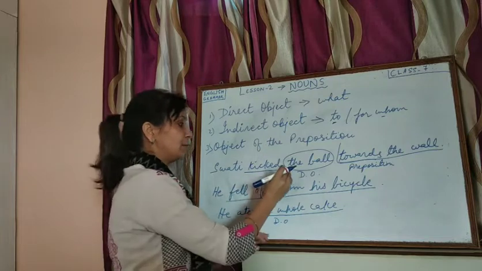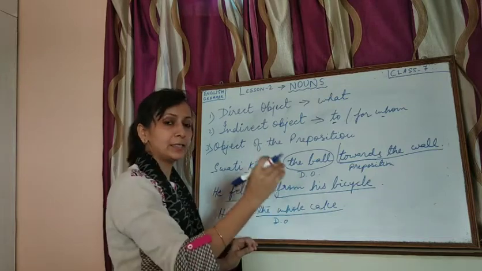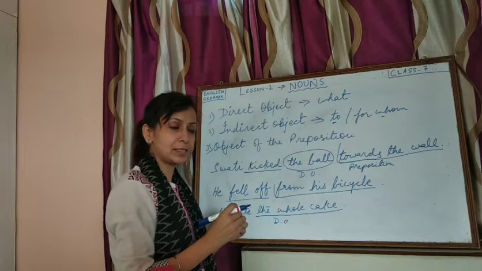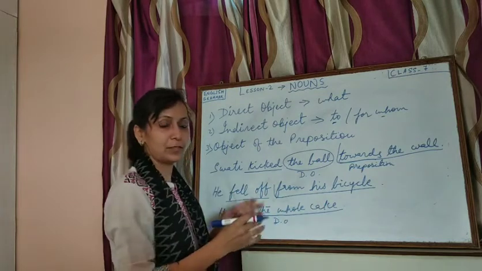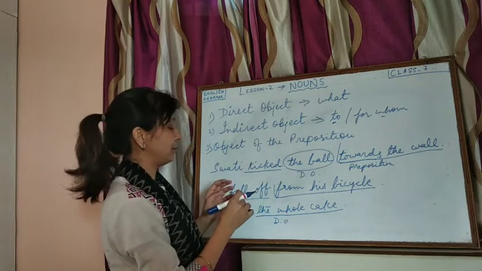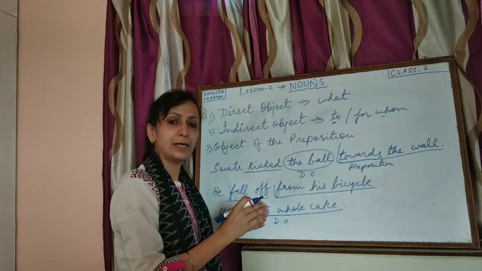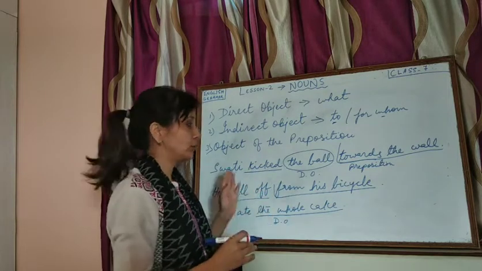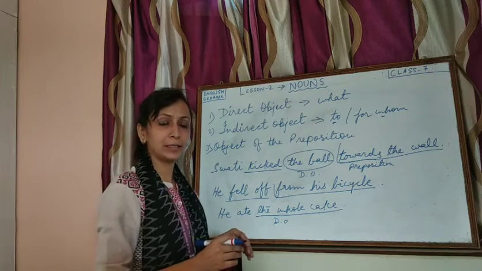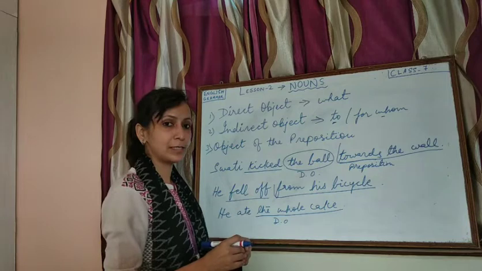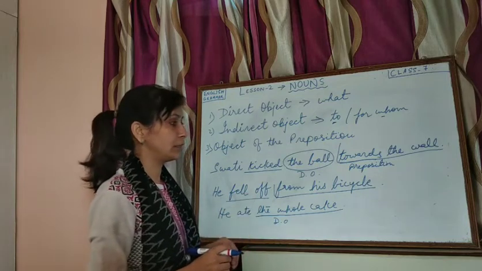Only the placement: the indirect object is placed first and then the direct object, like in the previous example, where the indirect object was placed before the direct object. So that is all about the direct and indirect object and object of the preposition in the sentence and their use. I hope it is clear to you.